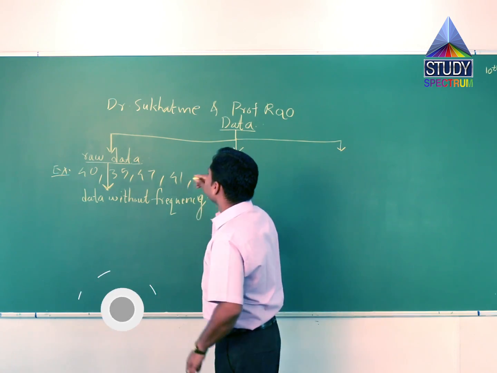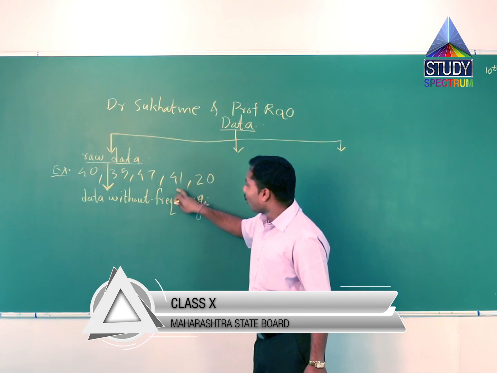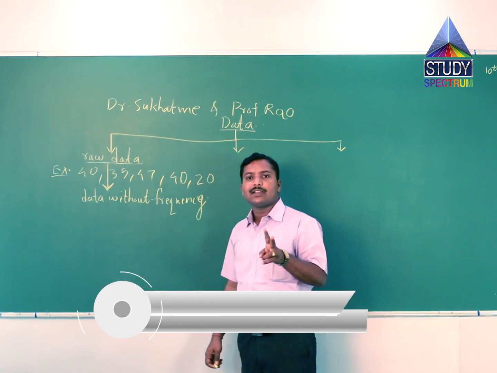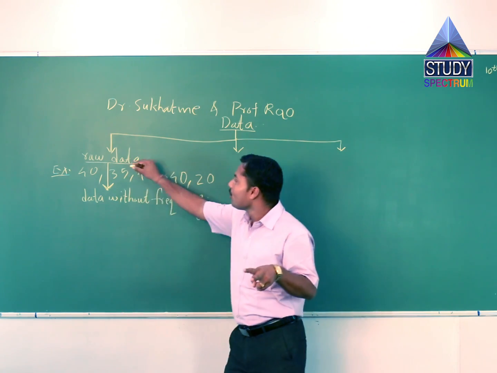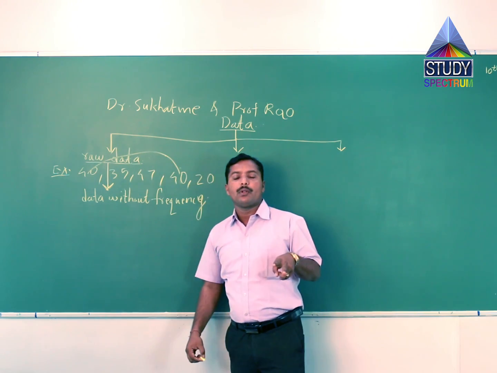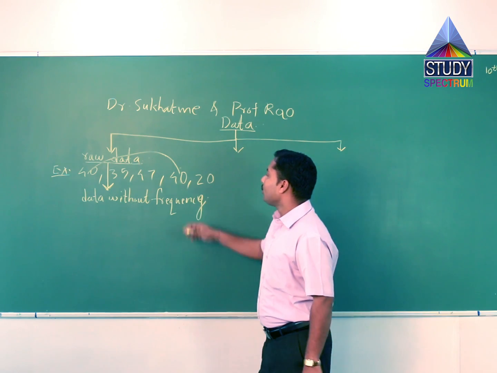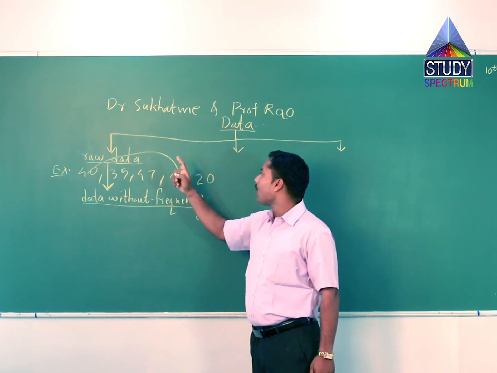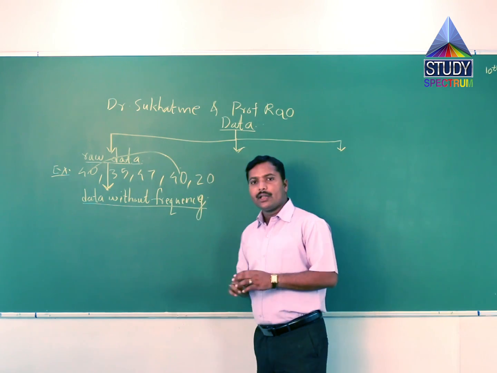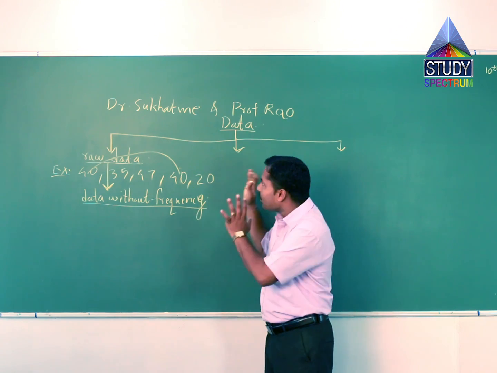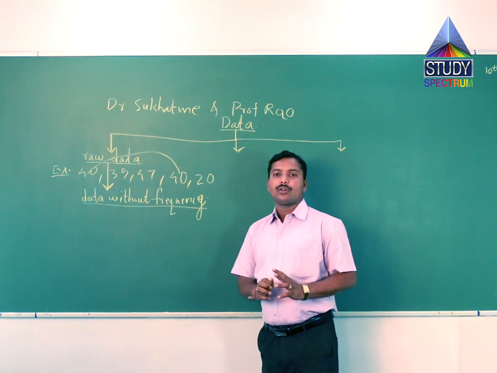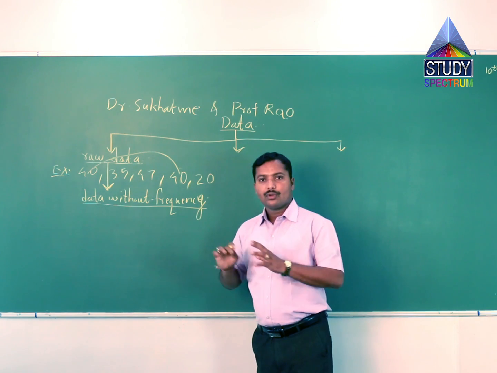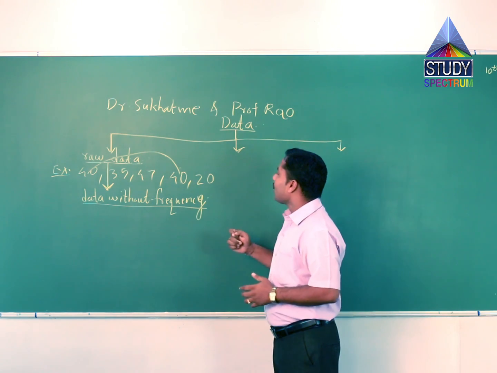Suppose the fourth student gets 40 marks, so 40 marks has 2 students. Means 2 is the frequency of marks 40. So data without frequency is called raw data. We have already discussed this part in 9th standard, and so we discuss it in a simple manner.